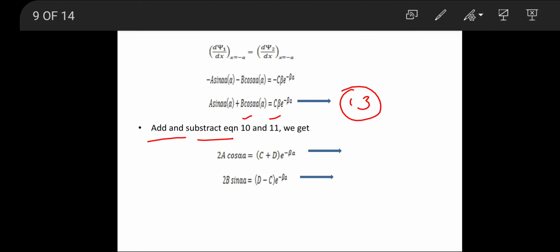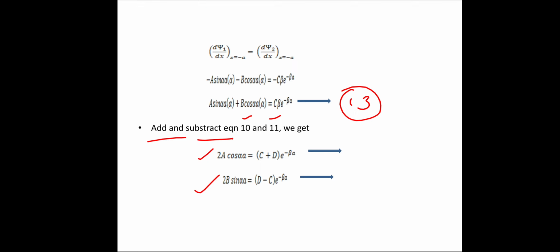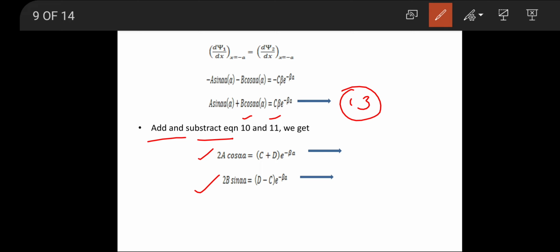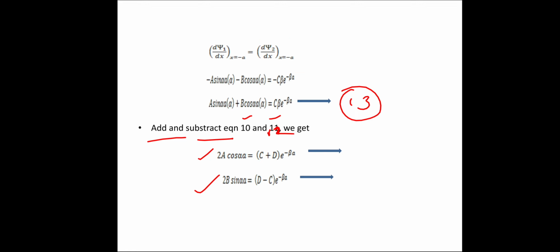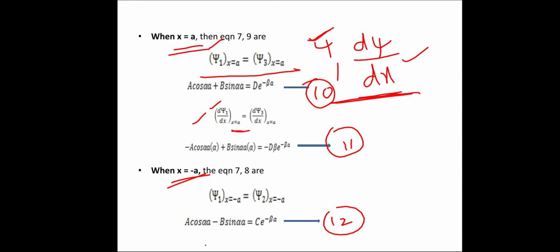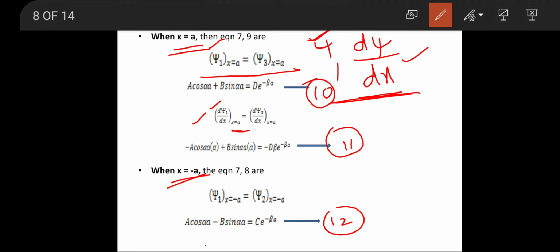So the first equation is the addition of 10 and 11, and the other is the subtraction. A small correction: this is not 10 and 11 but 10 and 12. So this 10th equation and this 12th equation we are adding and writing down the equation, and then subtracting and writing down the equation.